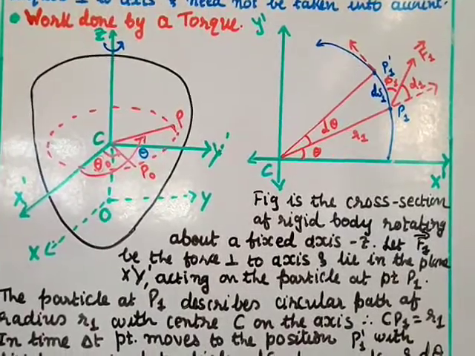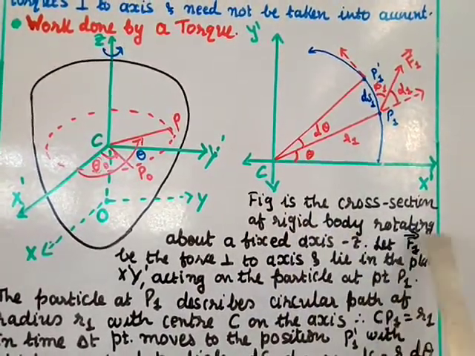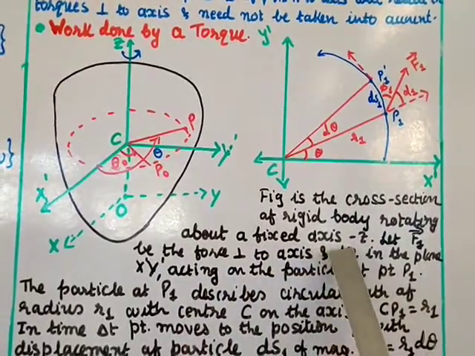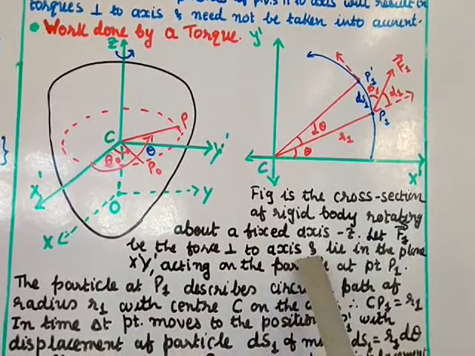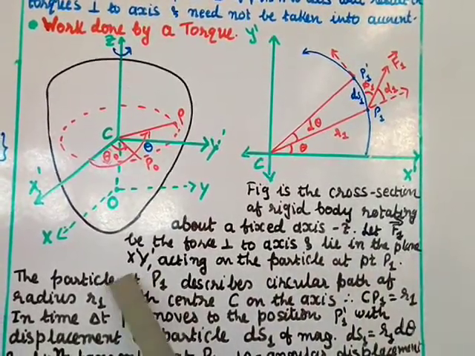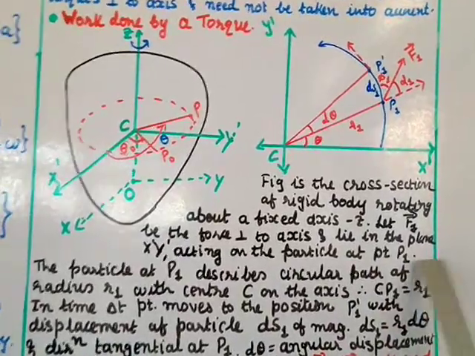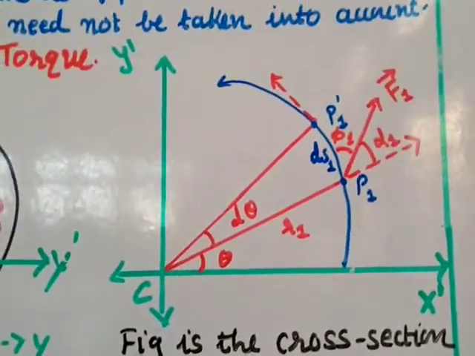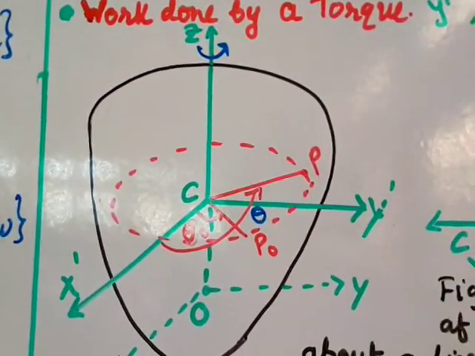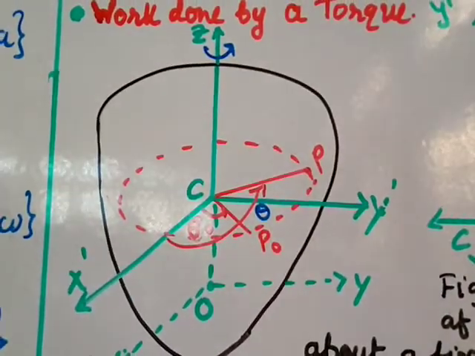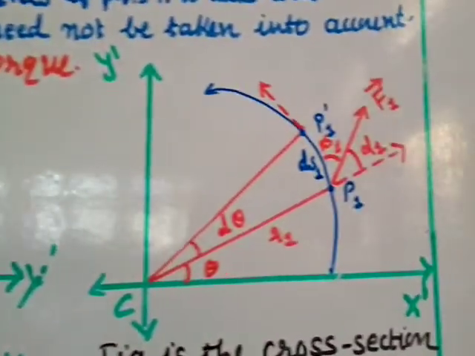Work done by a torque. The figure is the cross section of a rigid body rotating about a fixed axis Z. Let F1 be the force perpendicular to the axis and lying in the plane x'y', acting on the particle at point P1. So this is the cross-sectional area of a body which is rotating about the z axis.